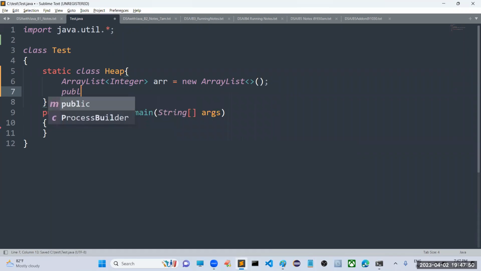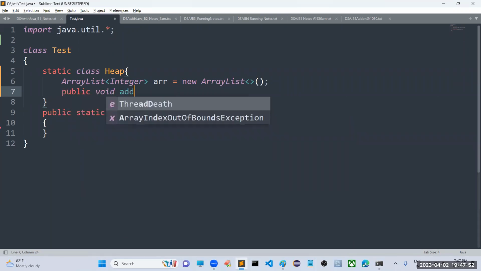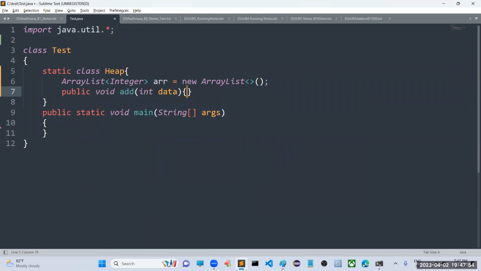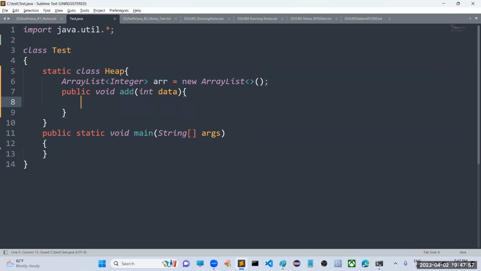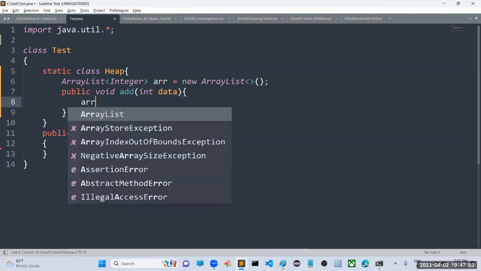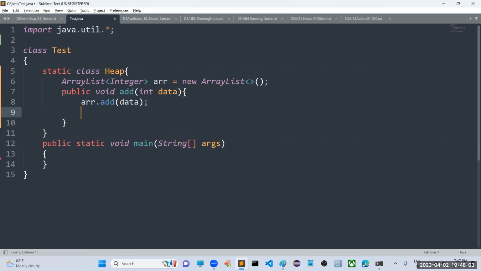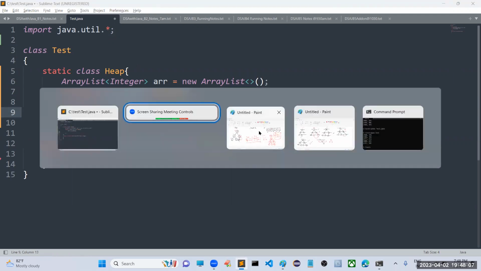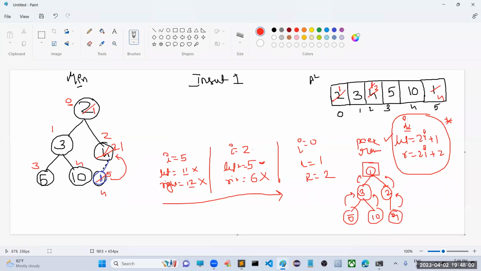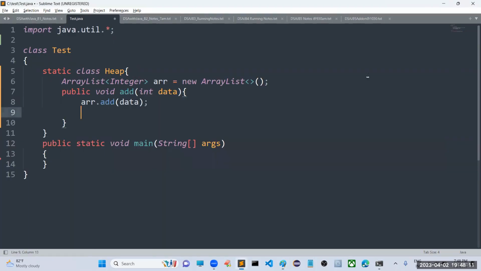Okay, so I will implement a public void method add. I am going to pass some integer that it has to add. Sir, how can you add? Immediately you have to add. Where will it be added? That data is added at last, right? At last it is going to be added. In the diagram you can see, whenever we are adding data, it will always be added at the last position.